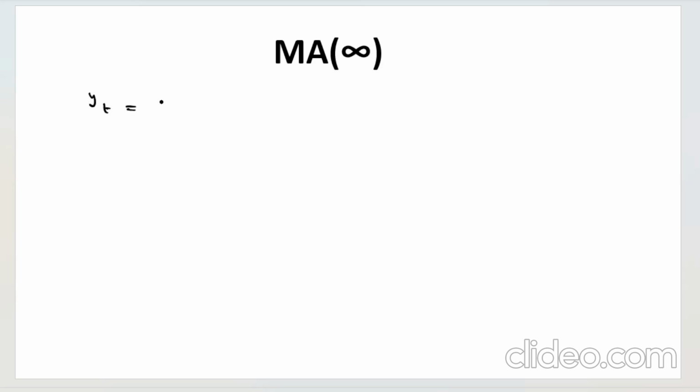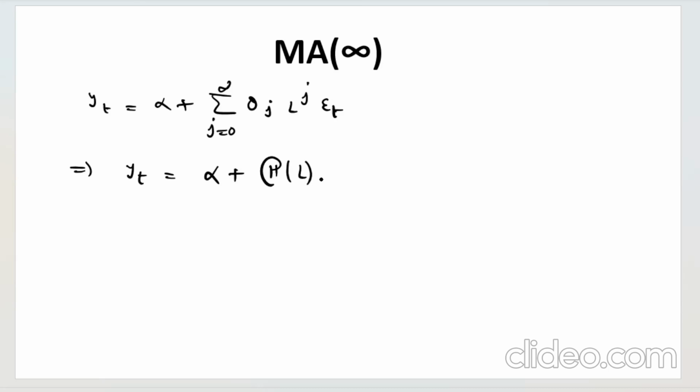Now how to write this? Again, the sum over j from 0 to infinity, firstly you have theta j and then L to the power j into epsilon t. So you can write Y_t equals alpha plus capital Theta of L times epsilon t. This I also told you in my previous video.